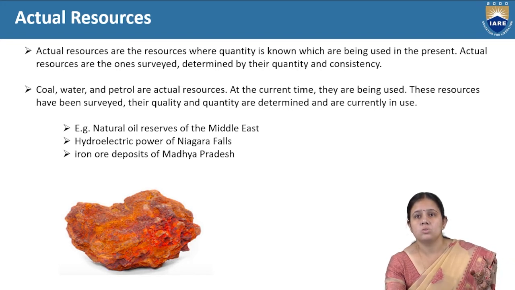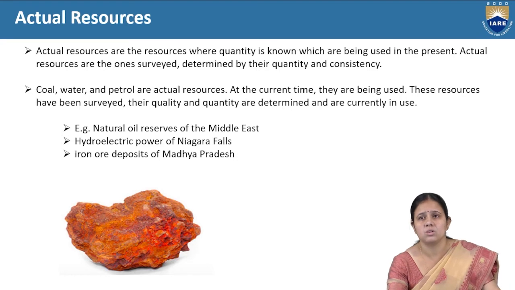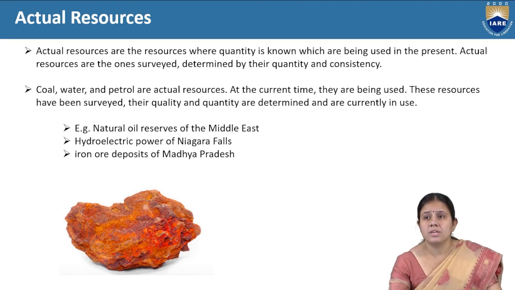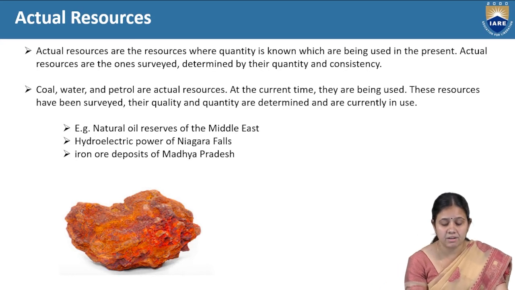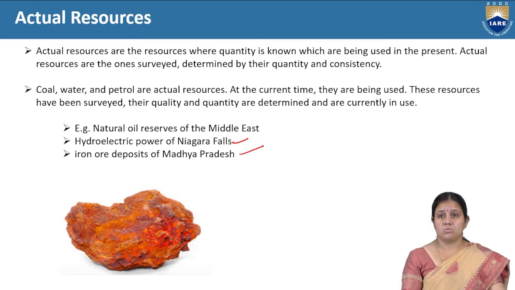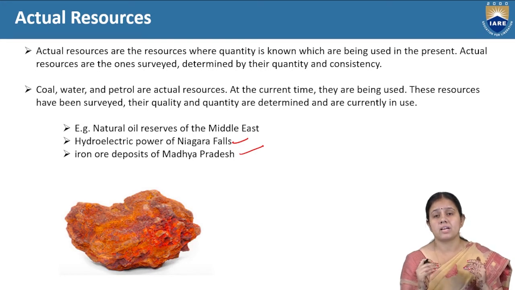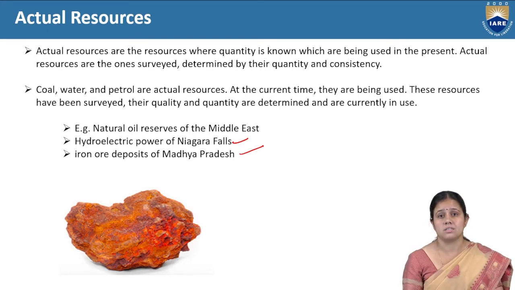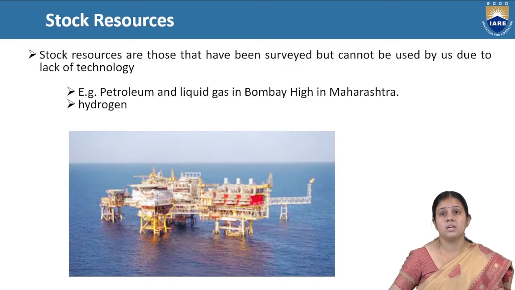Its examples are coal, water, and petrol, which are actual resources, as at the current time they are being used. These resources have been surveyed, their quality and quantity have been determined, and they are currently in use. Examples are the natural oil reserves of the Middle East, the hydroelectric power of Niagara Falls, and the iron ore deposits of Madhya Pradesh. Actually, we are using that resource, but when we survey, we don't know its actual quantity and its actual consistencies also.